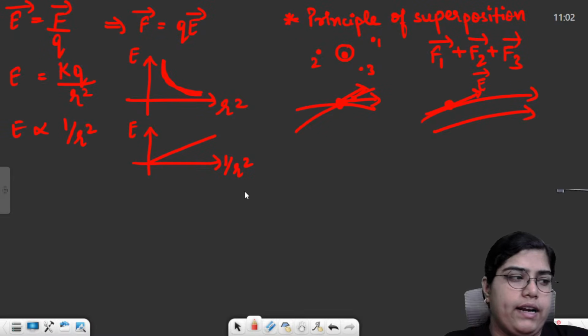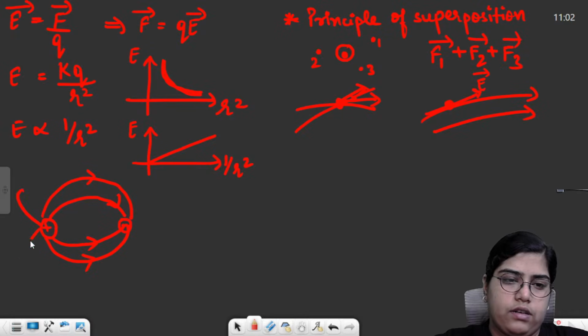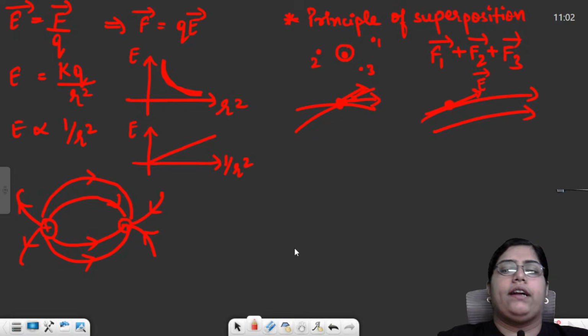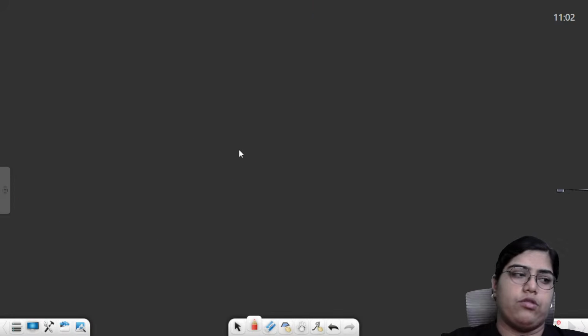So electric field lines, you should know for a dipole. For a dipole, electric field lines look somewhat like this. Some field lines will go from positive charge to negative charge, and then some of these field lines will not be able to enter. Sorry, the arrow will be outside, right? So this was the field for our dipole.